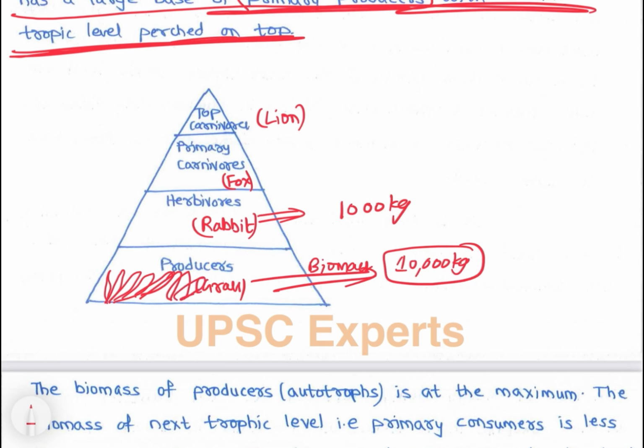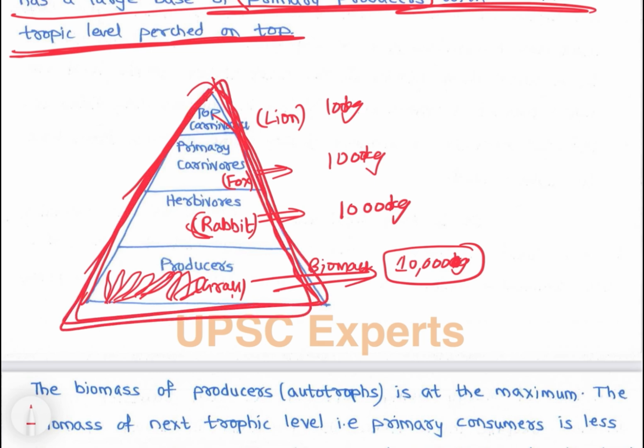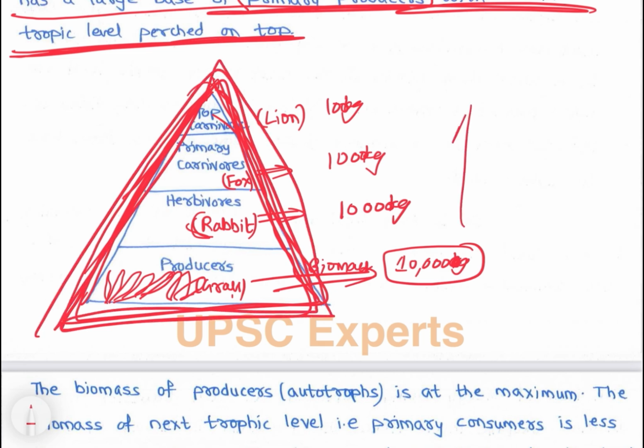The rabbit's weight won't be more than the grass. So as we move up, the biomass decreases. The number of foxes will be less, and the fox biomass would be less than the rabbit, say 100 kg. And the top carnivore, lion, maybe 10 kg. Imagine, instead of 100 kg, take 1 lakh kg, so now it would be right. So in most of the land ecosystems, biomass is an upright pyramid. As we move up, the biomass will decrease.